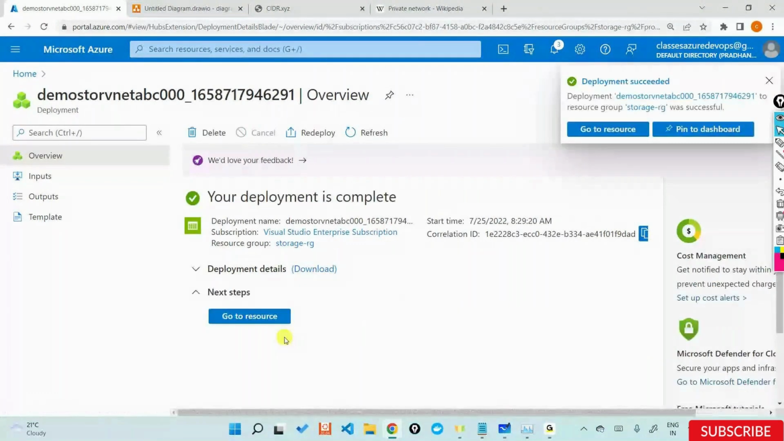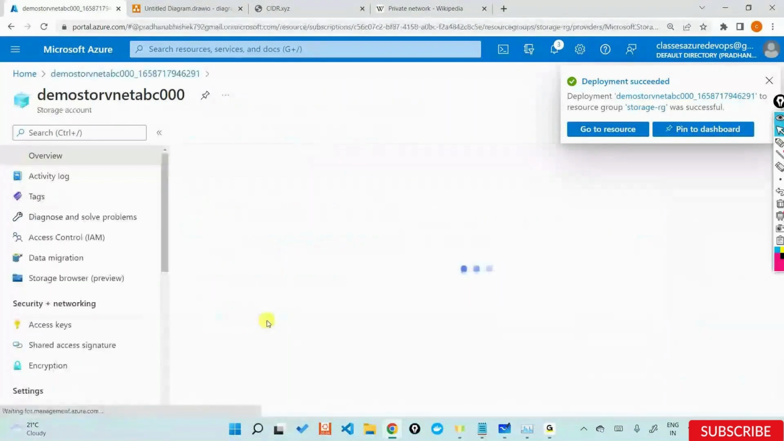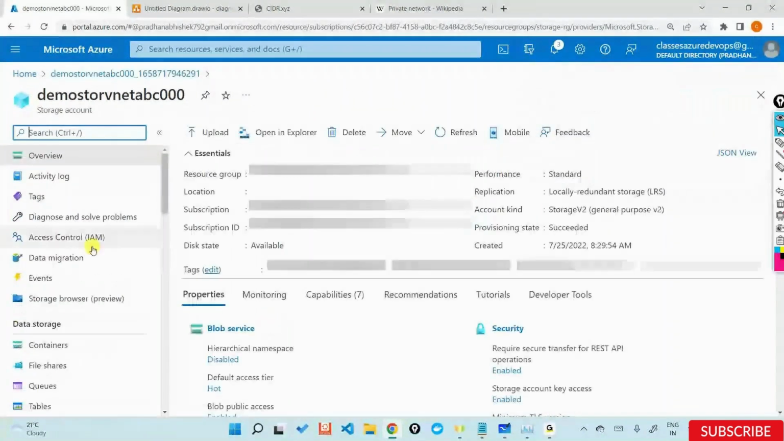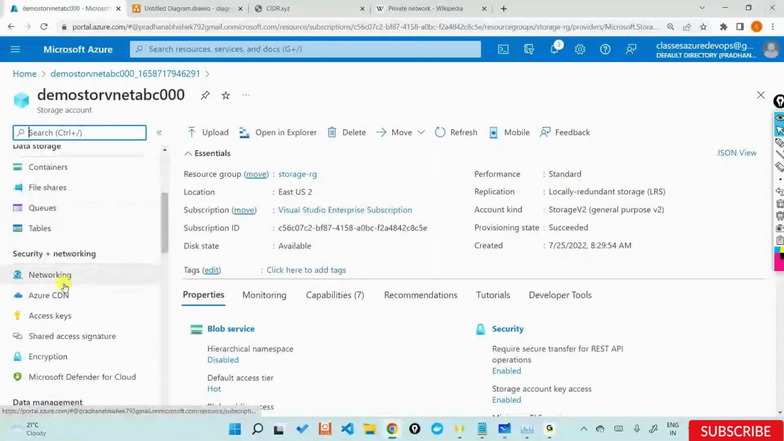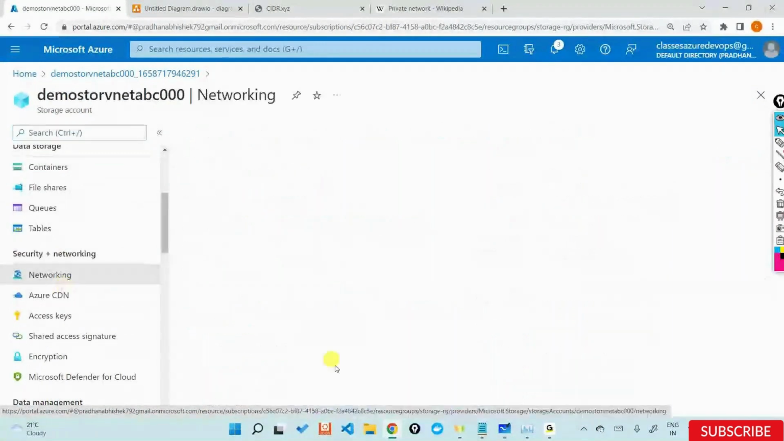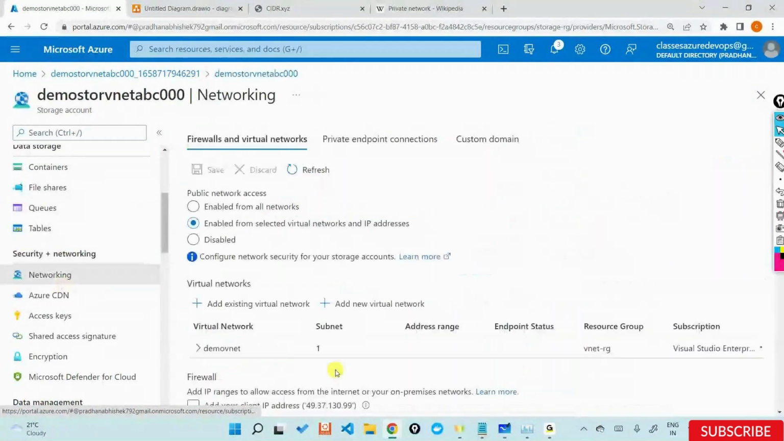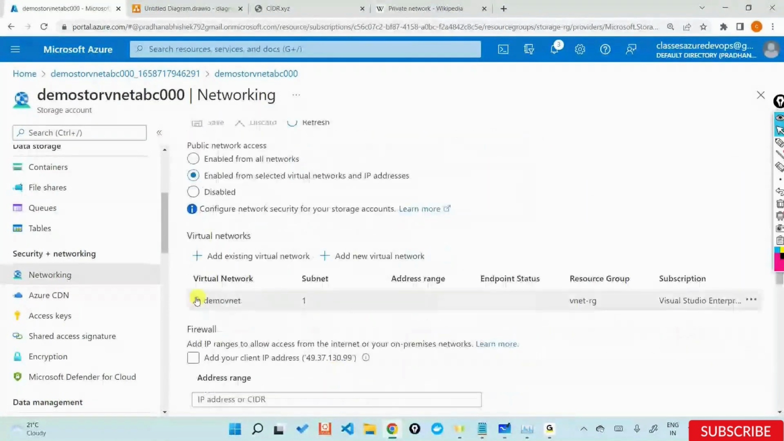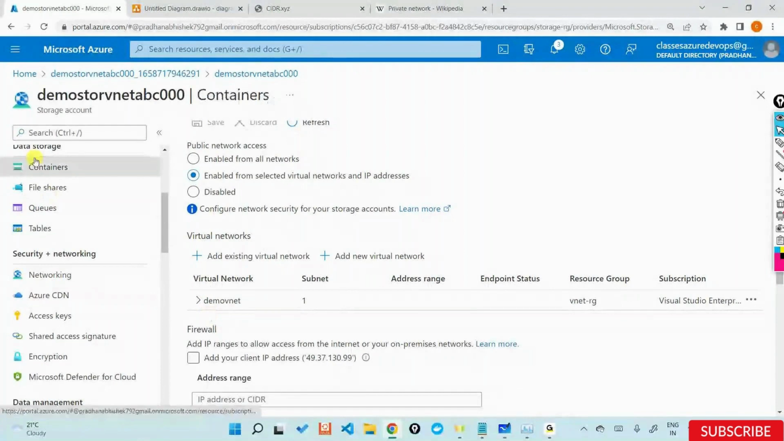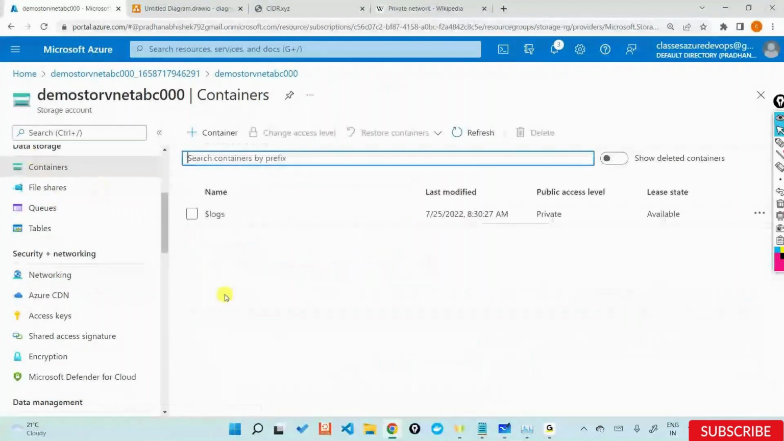And once I go into the resource, again the same thing, standard locally redundant storage v2 and all these things. But let me scroll down into something called networking. And you see now it is not open for public access. Rather, it is integrated with something called a demo vnet, which is my virtual network out here, which means that if I'm a user coming from the internet, now I can create a container, not a problem.